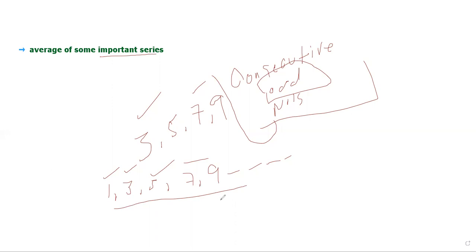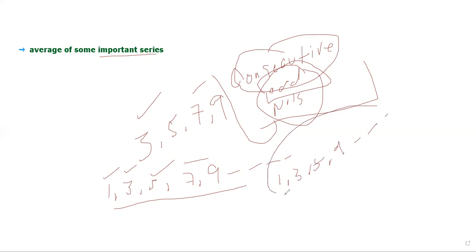In general, if it's not clear to you, you can just cut down the word consecutive and only say odd numbers. That means we have 1, 3, 5, 7, 9, and so on, friends. So the first series we are going to talk about is called the consecutive odd number series.